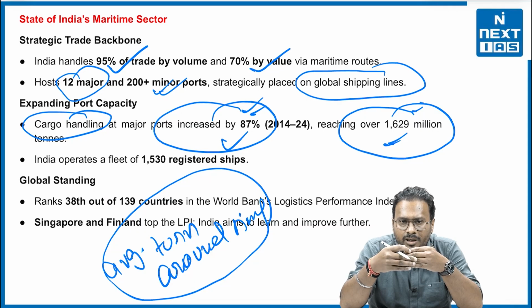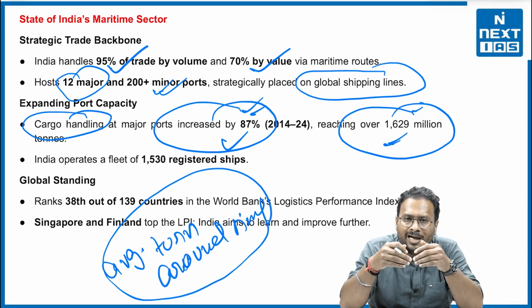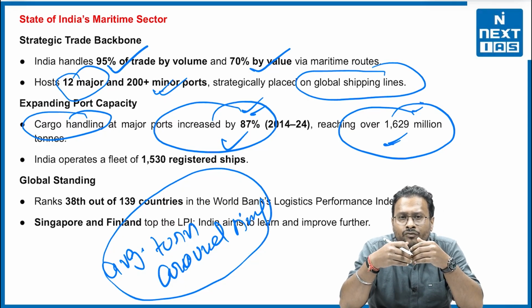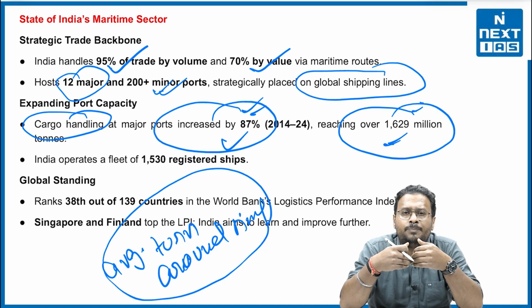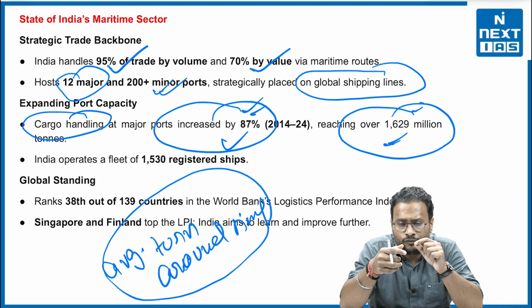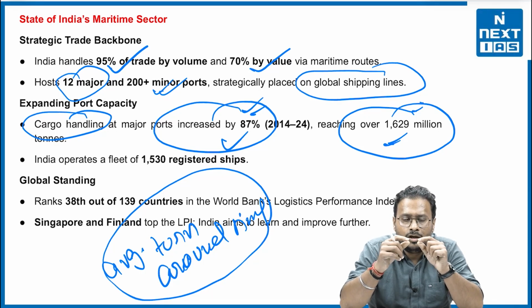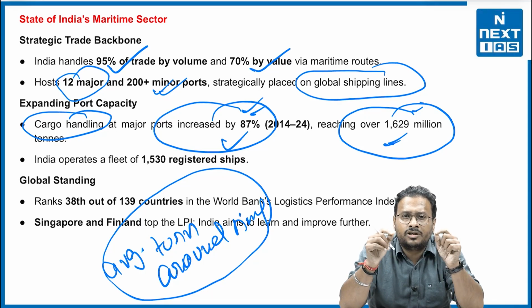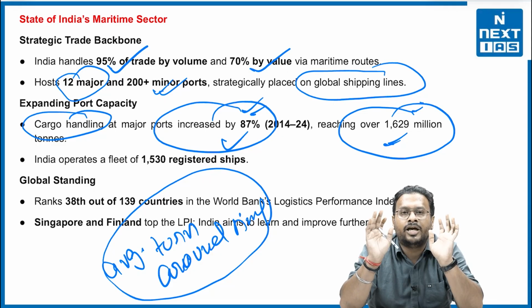Whatever the material, the goods, the commodities, they will be unloaded, and then again the cargo will be reloaded with another material so that the ship can reach another area. So the time taken for this process of unloading and reloading is called the average turnaround time.